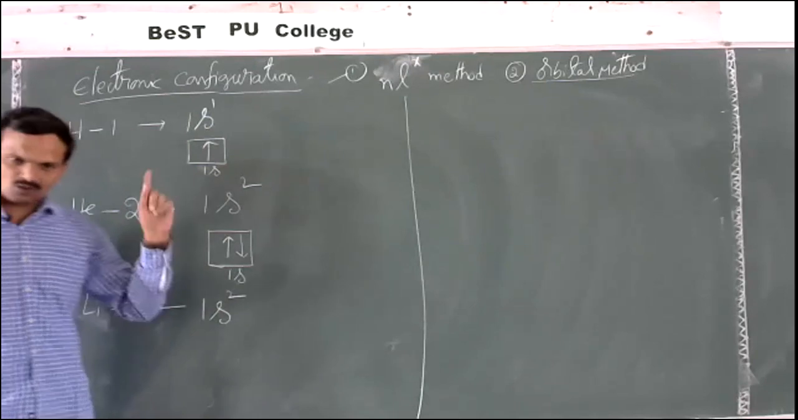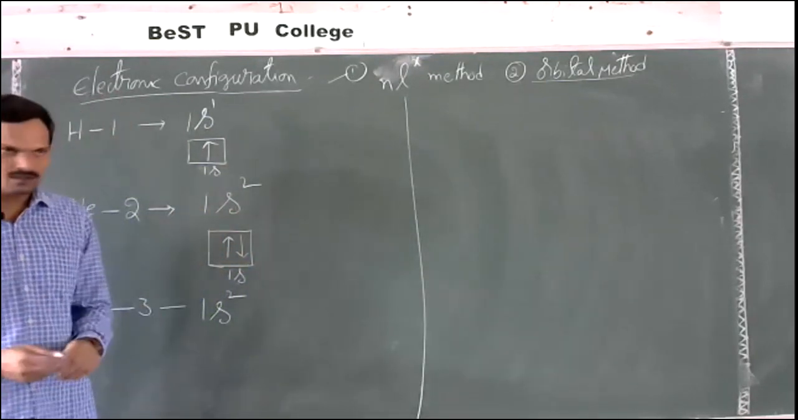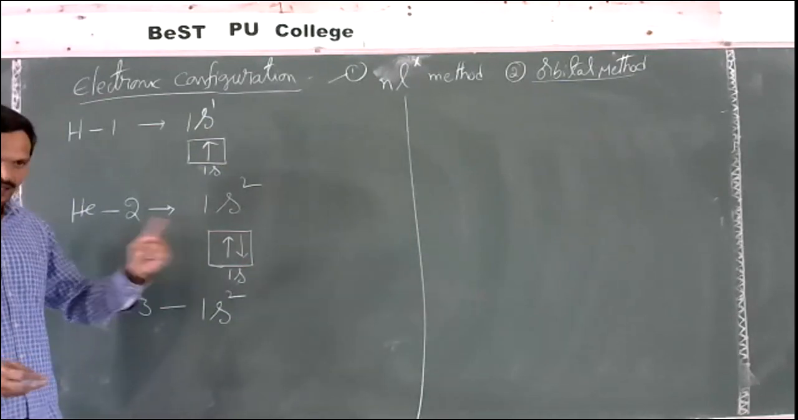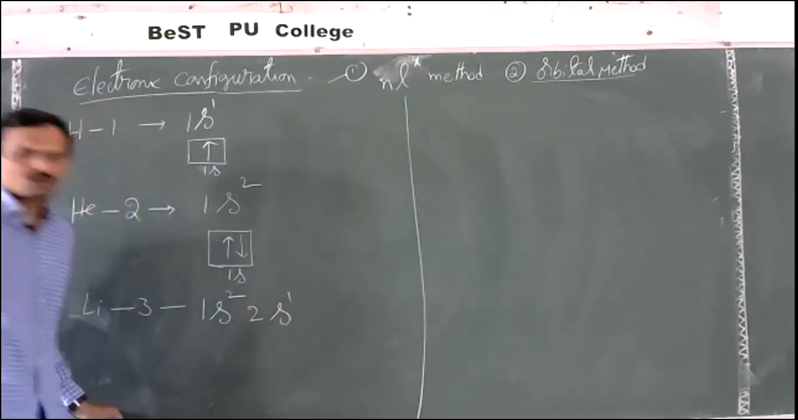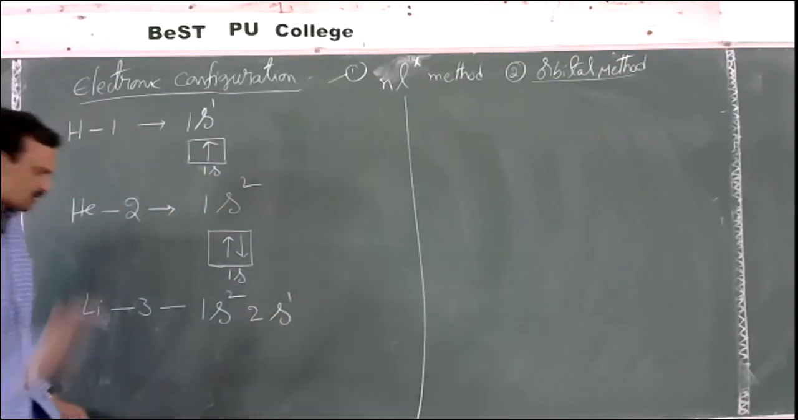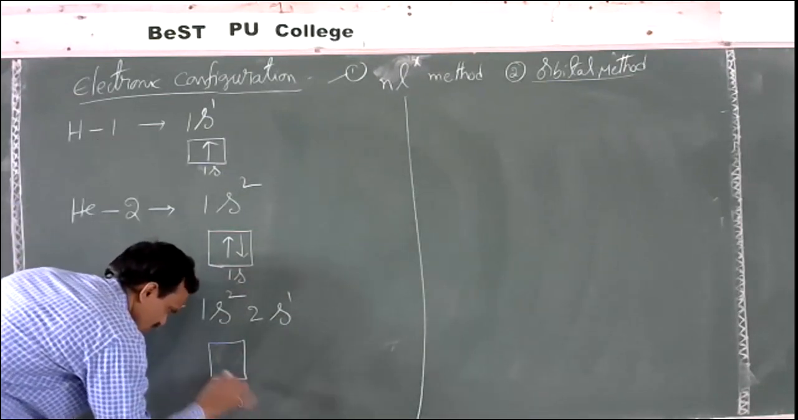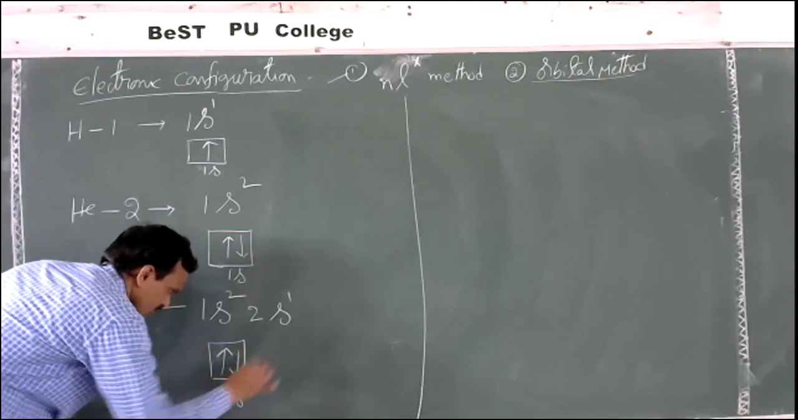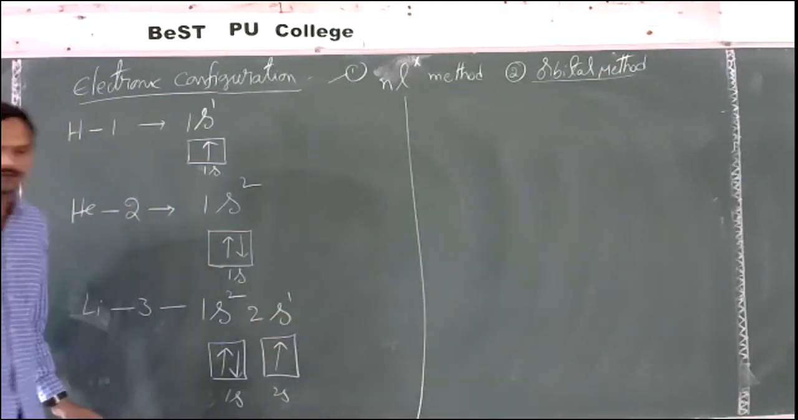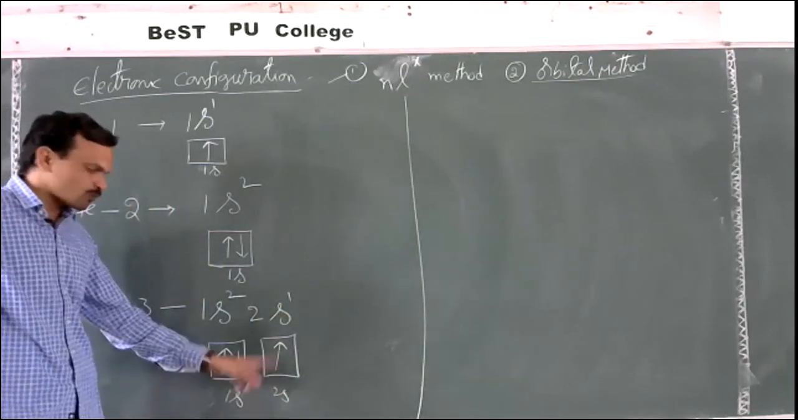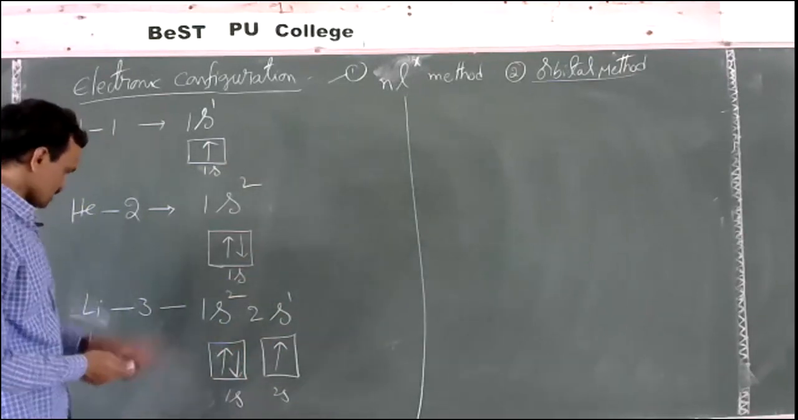1s2 over. After 1s, next we should fill electrons in the second orbit. In the second orbit, first we should fill electrons in the s subshell. So 2s1. So 1s2, 2s1. The same in the orbital method will be represented like this. This is 1s, which consists of 2 electrons, and afterwards the 2s subshell, which consists of only 1 electron. The first electron is represented with an upward arrow, the second electron with a downward arrow. Like that, we represent it.